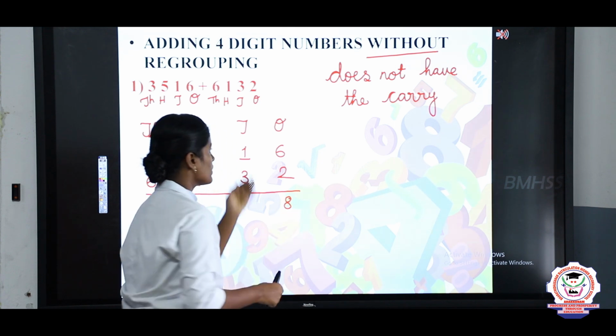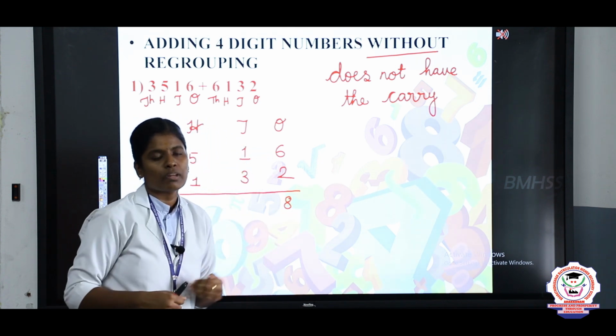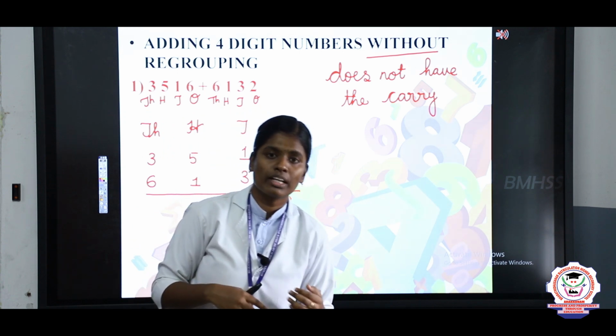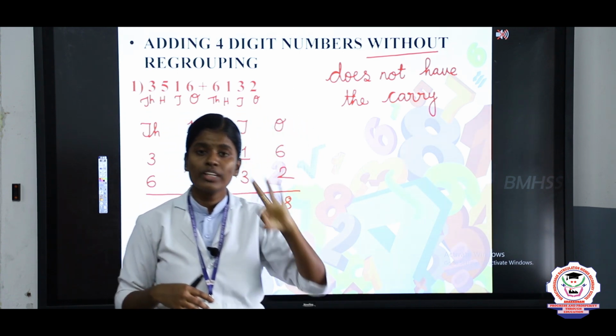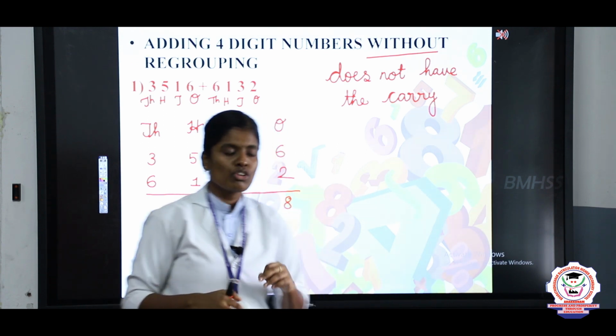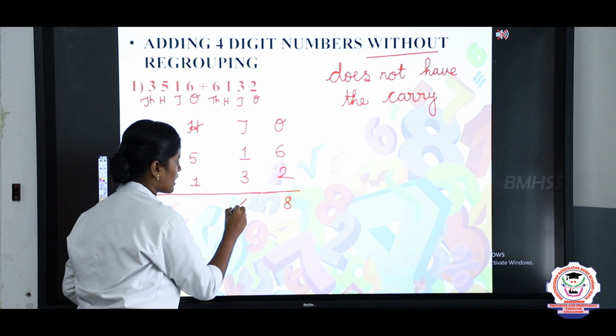Next you will take the tens place. In this tens place we have 1 ten plus 3 tens. So keep 1 in the mind, 3 on the fingers. 1, after that 2, 3, 4. So the answer is 4 tens.